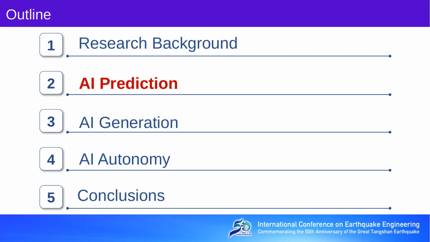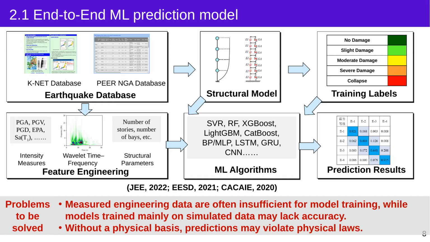Now let us go through these 3 stages one by one. I will begin with AI prediction. At the beginning of this research, many researchers, including ourselves, developed end-to-end machine learning prediction models. We collected ground motion data, structural parameters, and response results as labels, and then trained machine learning algorithms to predict structural responses. This type of work has 2 major problems.